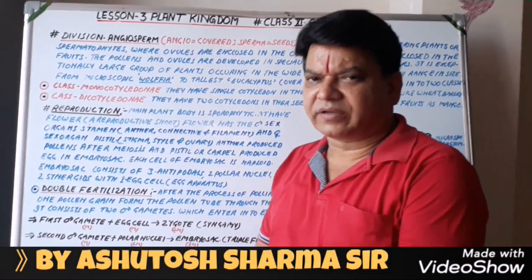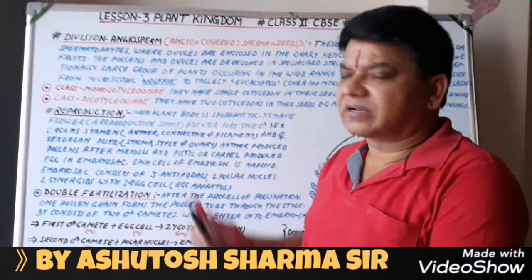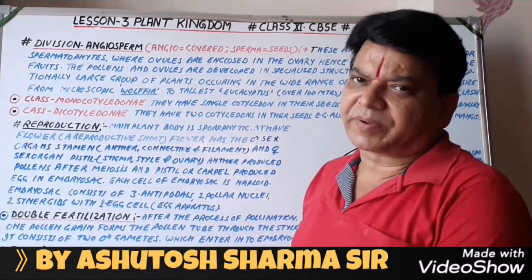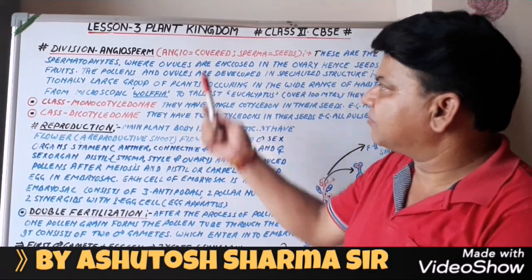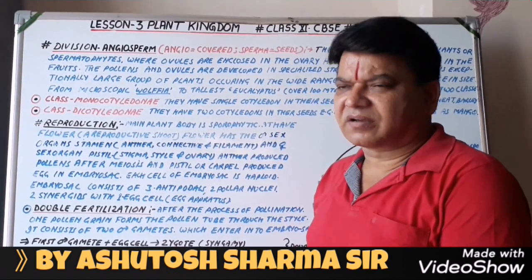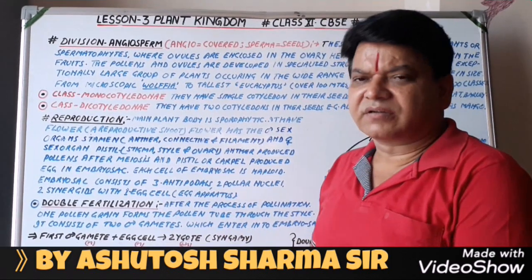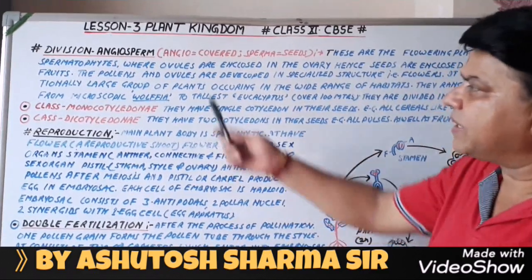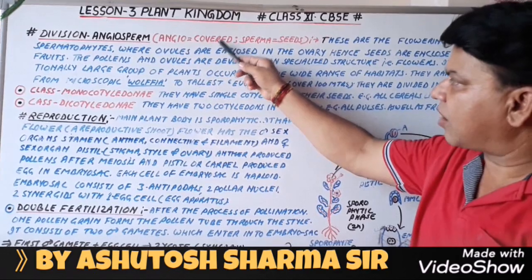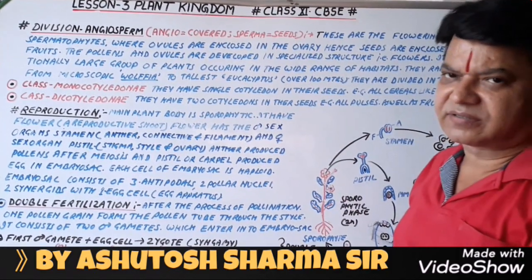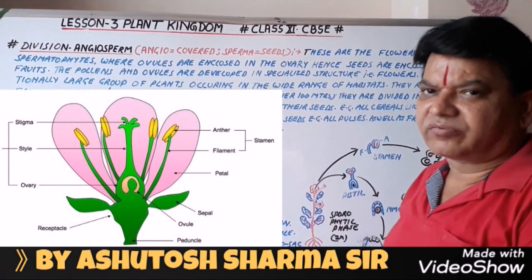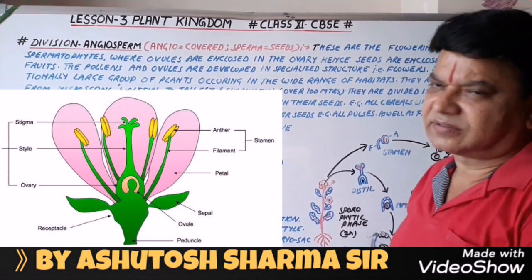Students, today we study the division Angiosperm. This is a very important topic of Lesson 3, Plant Kingdom, Class 11th Biology. So let us go through the division Angiosperm. The meaning of angiosperm: angio means covered and sperma means seeds. That is, the plants which consist of covered seeds.